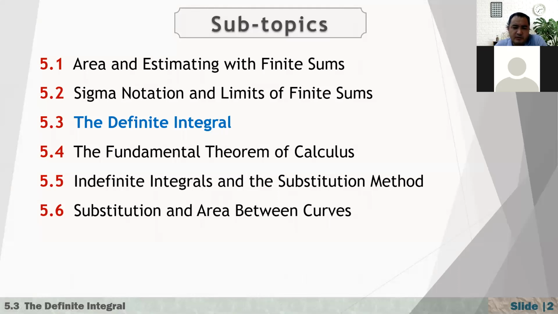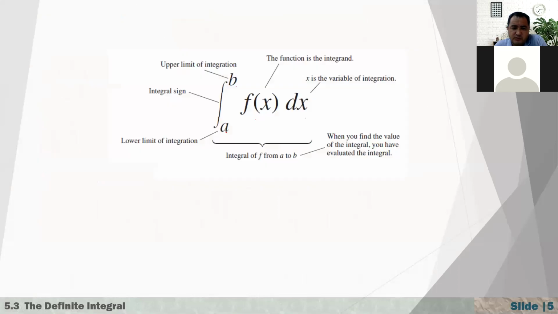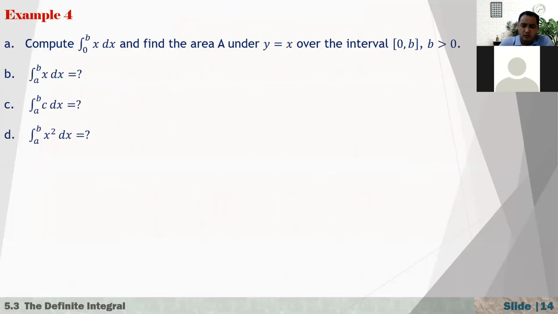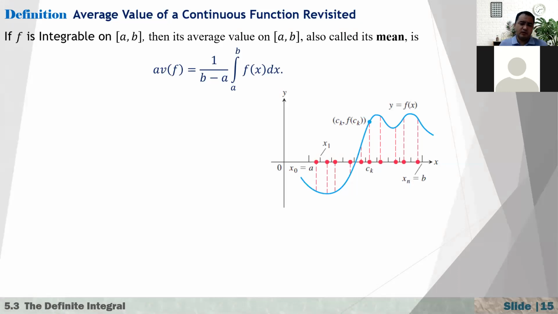Last time we were talking about definite integrals, and a few things were left. Let me talk about one important theorem and move on. What we have here is one important theorem: the average value of a continuous function, revisited.